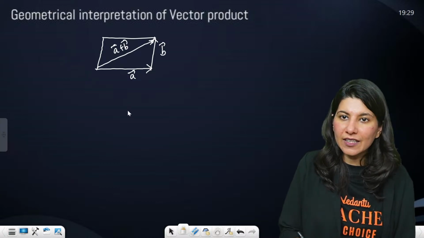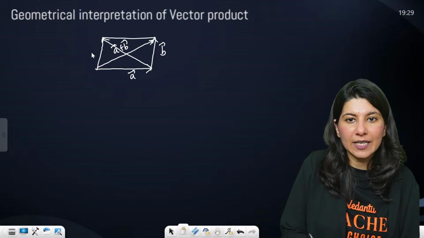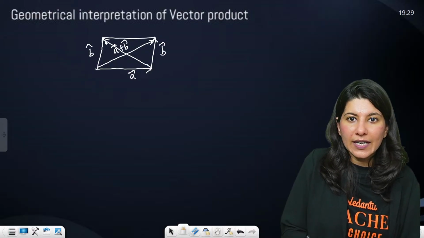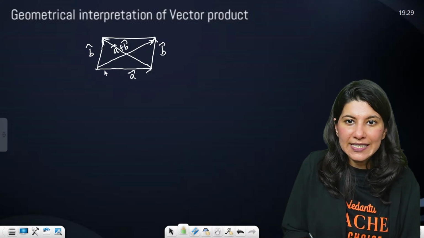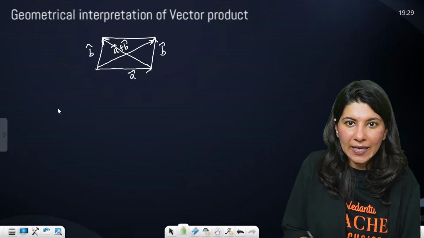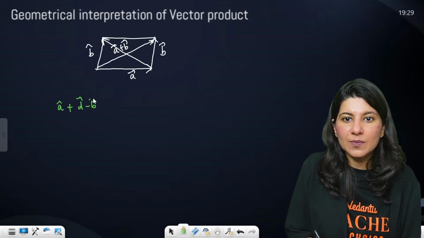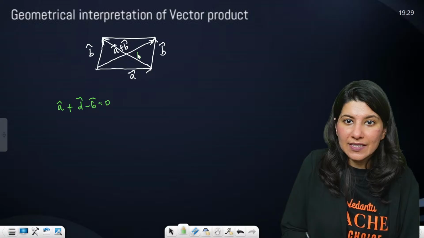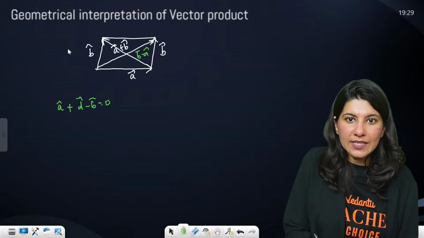Correct? By triangle law. And the other diagonal which you are seeing will be what? Tell me if this is your B. Right? If this is your other diagonal, can you apply loop law for me? Basically A, then plus diagonal and minus B equals 0. So the other diagonal is B minus A, right? Okay, so this is your vector.